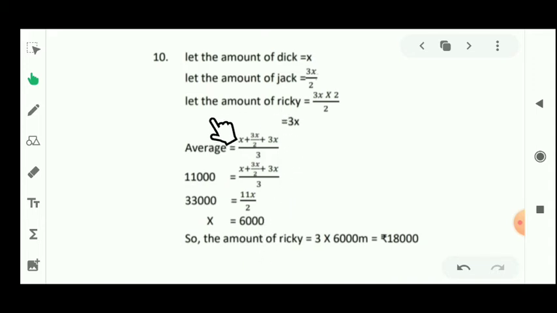So the amount of Ricky was 3x, that means 3 multiplied with 6000, that is rupees 18,000.